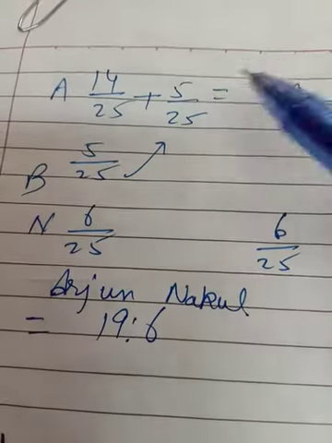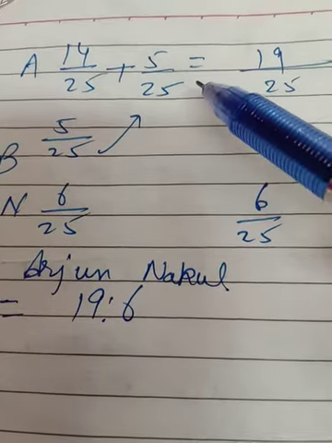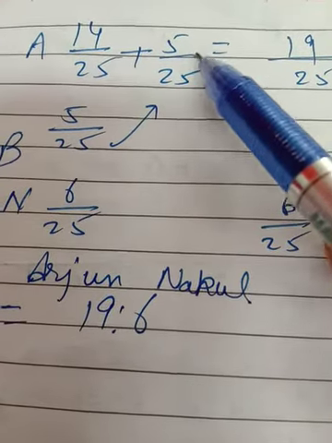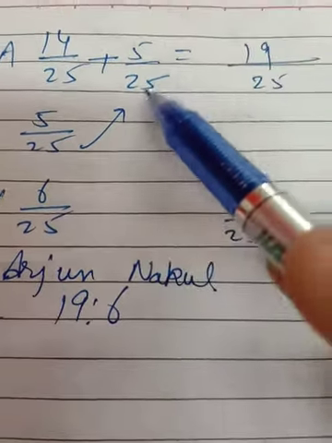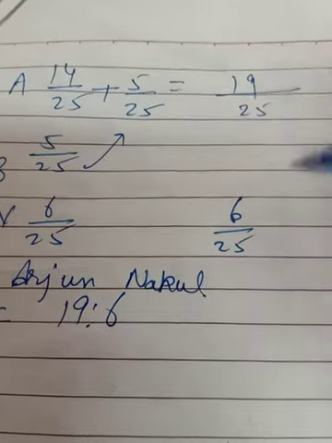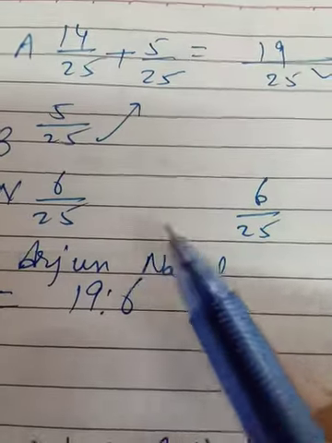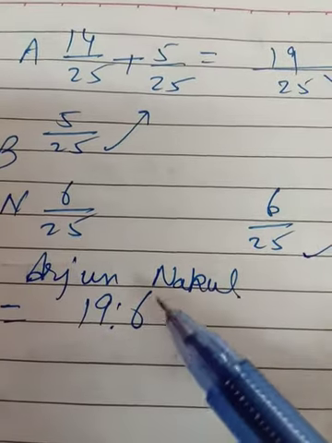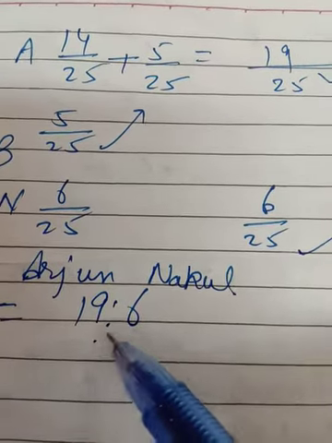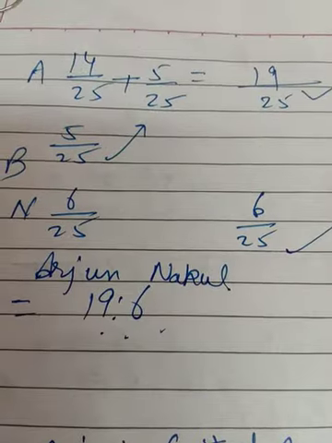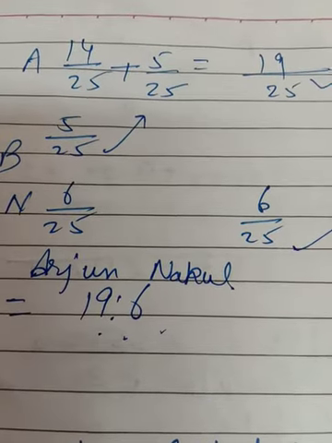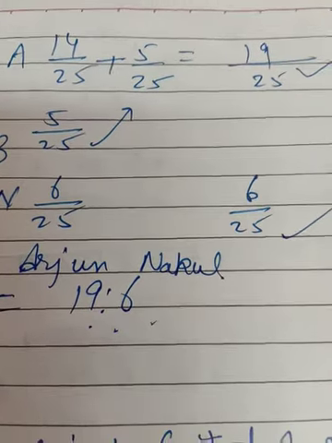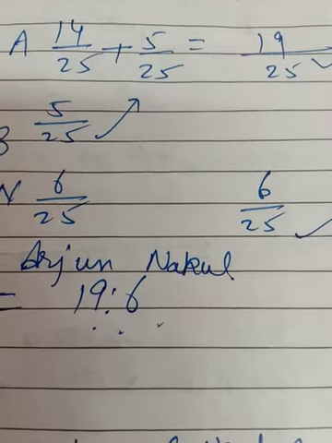Now for calculating Arjun's share, 14 by 25 was his share, and then 5 by 25 is coming from Bhim. So after adding up, we will get Arjun's share 19 by 25, and Nakul's share will be the same 6 by 25 because he is not getting anything from Bhim. So 19:6 is the new ratio between Arjun and Nakul. And now profit and loss is given in the firm after the retirement of Bhim, that is 1 lakh. So 1 lakh will be distributed in the new profit sharing ratio.